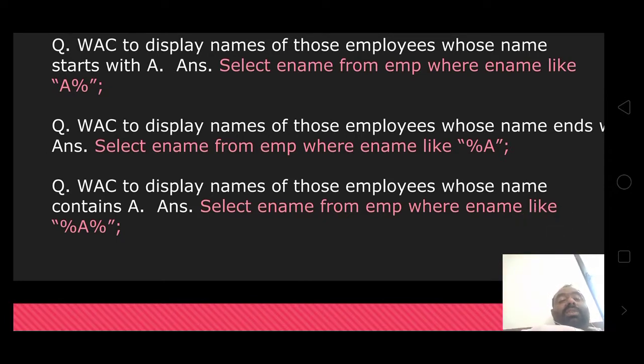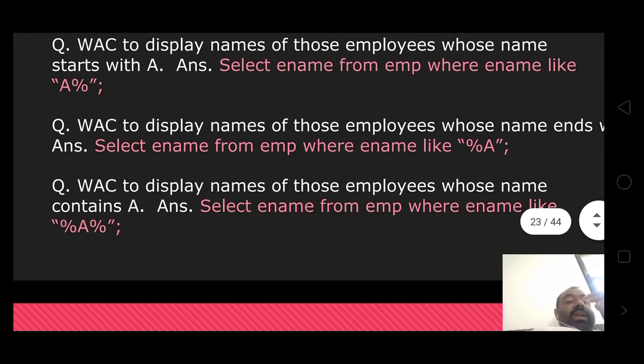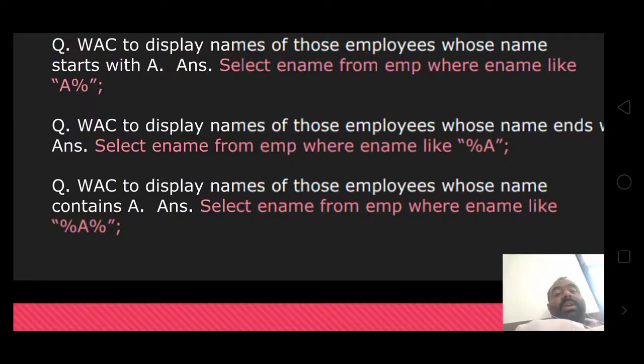Then the last one: names that contain A. Write a query: select ename from employee table where ename like '%A%'. That means names that have an A anywhere in them.